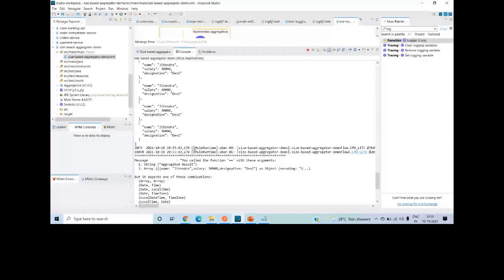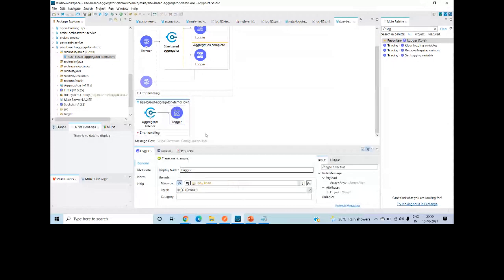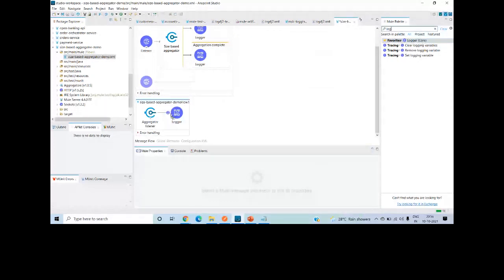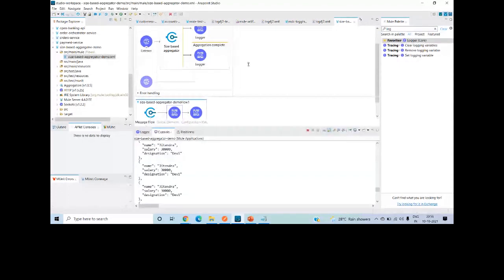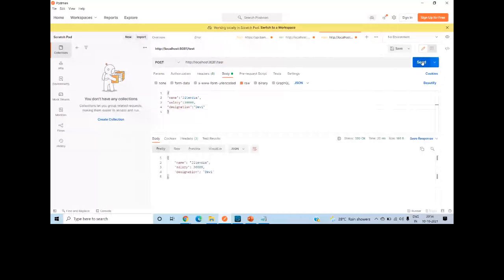Okay, I got it. What's the problem here? This expression is a problem because I'm saying JSON. So instead of that, I will show it again. Let me put one more result. Let me save it again. Okay, let me send 10 messages. 1, 2, 3, 4, 5, 6, 7, 8, 9, 10. Okay, so I've sent the 10 messages.